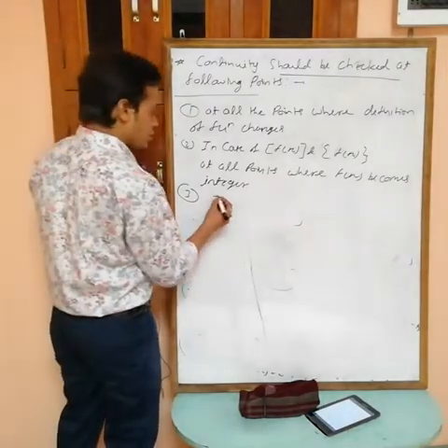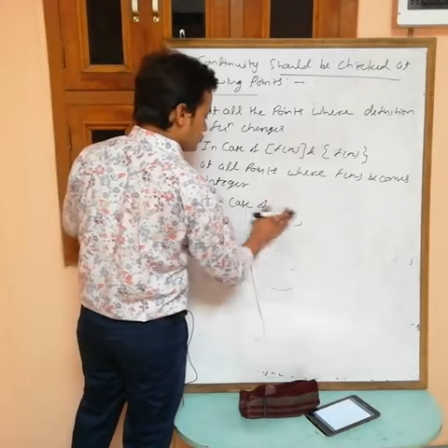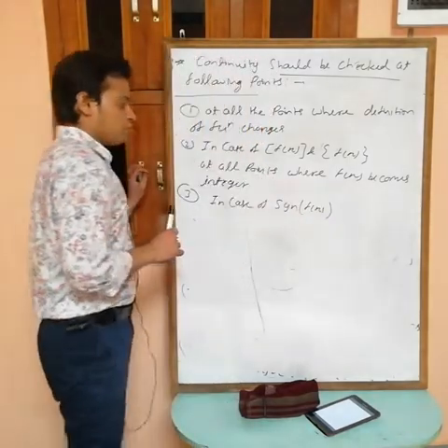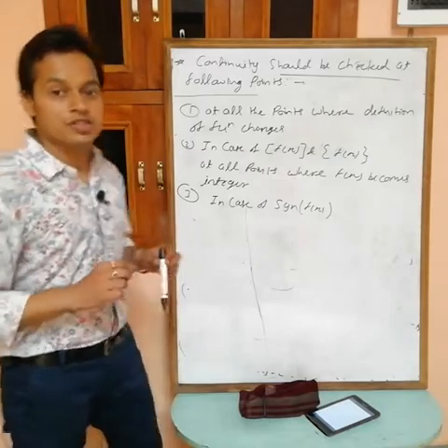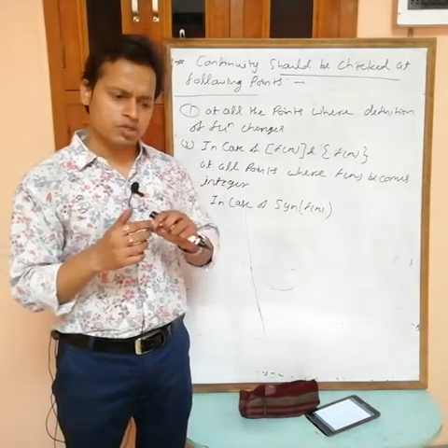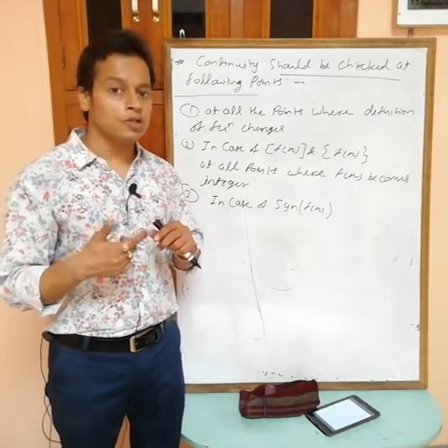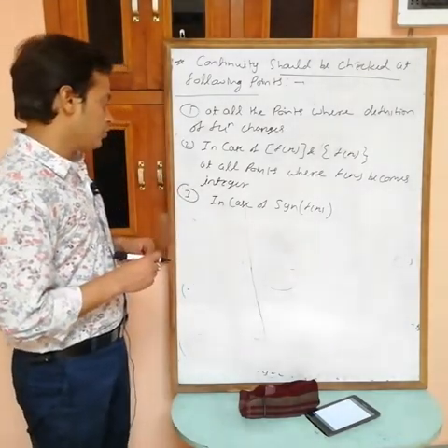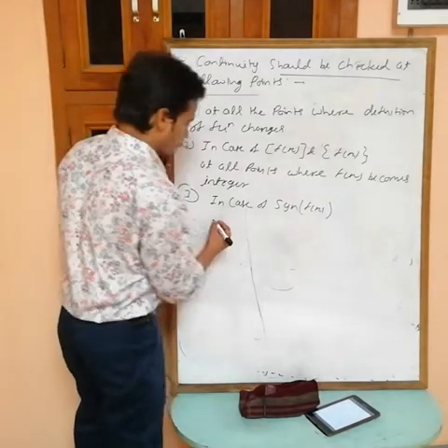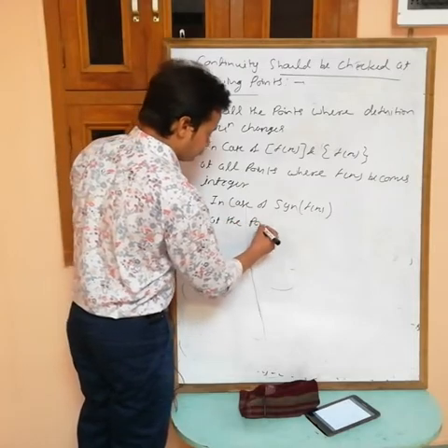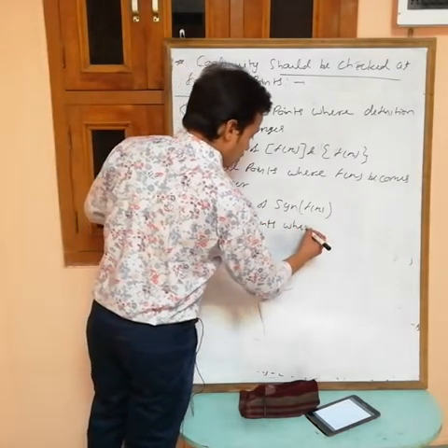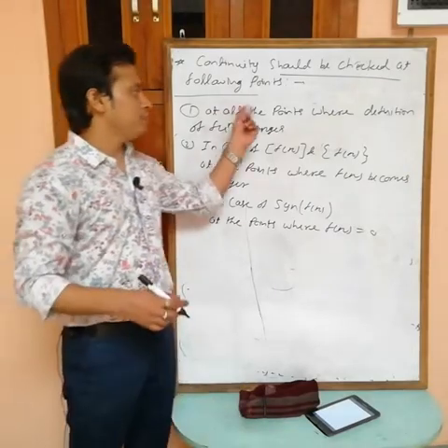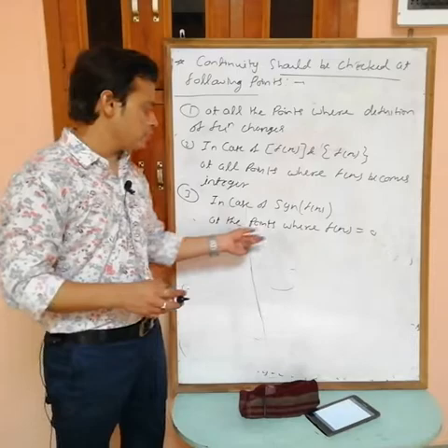In case of signum f(x), now signum is discontinuous only at 0, because the value of signum at 0 plus is 1, at 0 minus it is minus 1, and signum 0 is 0. Signum means the sign function. So in case of signum function, continuity of the function should be checked at the points where f(x) becomes 0.